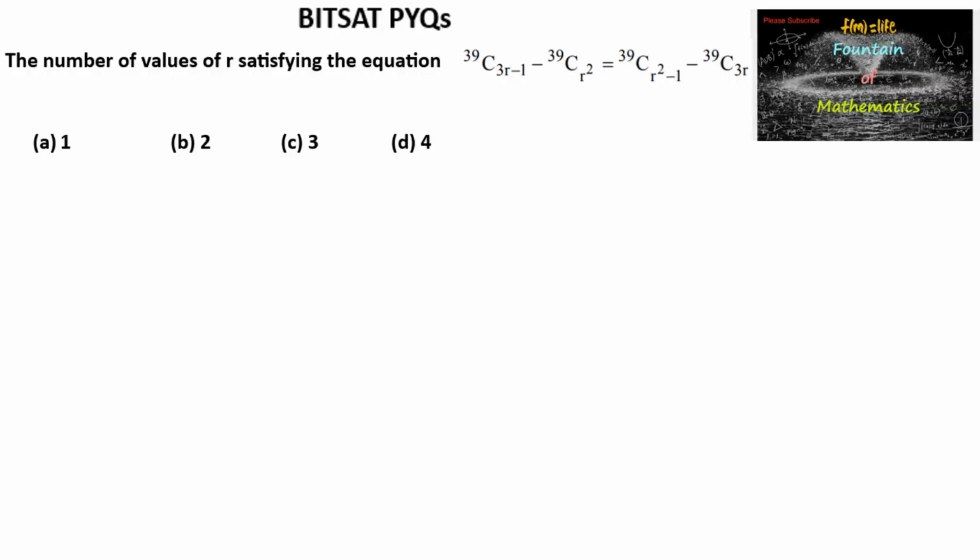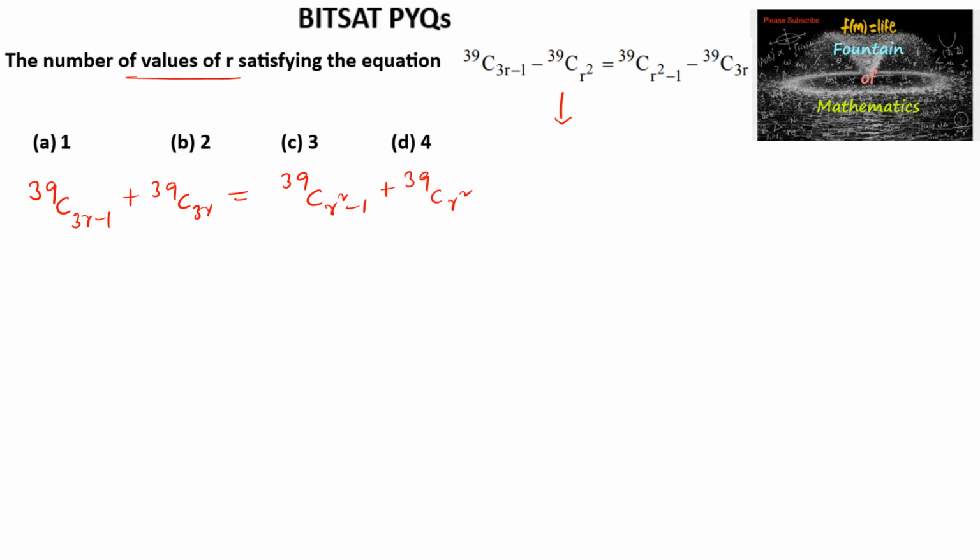We need to find the number of values of r which satisfies the equation 39C(3r minus 1) minus 39C(r square) is equal to 39C(r square minus 1) minus 39C(3r). So this equation can also be taken as 39C(3r minus 1) plus 39C(3r) is equal to 39C(r square minus 1) plus 39C(r square).